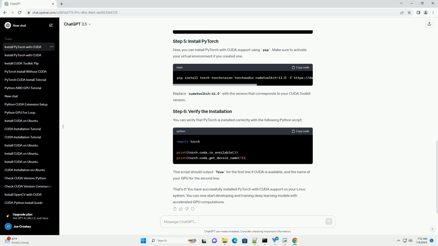You can verify that PyTorch is installed correctly with the following Python script. This script should output True for the first line if CUDA is available, and the name of your GPU for the second line. That's it. You have successfully installed PyTorch with CUDA support on your Linux system. You can now start developing and training deep learning models with accelerated GPU computations.